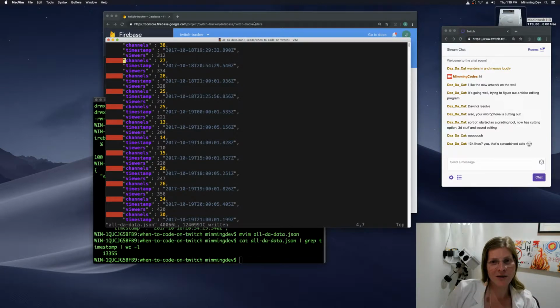Oh, it's all grumpy because I'm still modifying the JSON file, which is why I'm getting the little red bars. Okay, so now I really just want to replace all these quoted strings with new lines. Actually, I can just do space delimited. So I want to get rid of all of these.